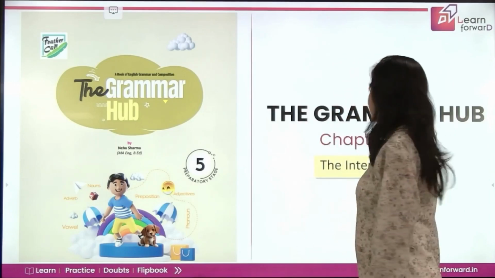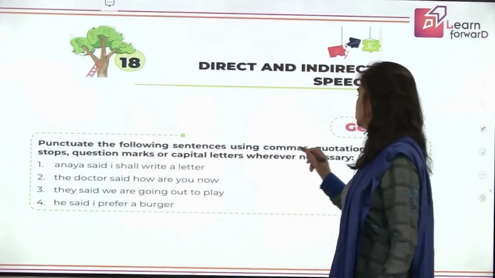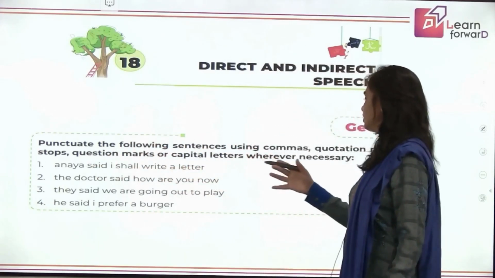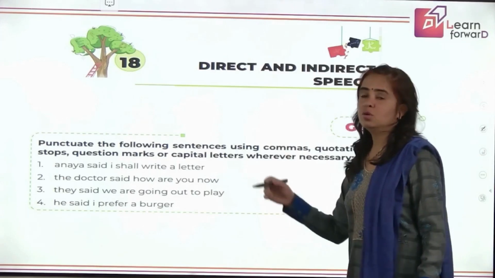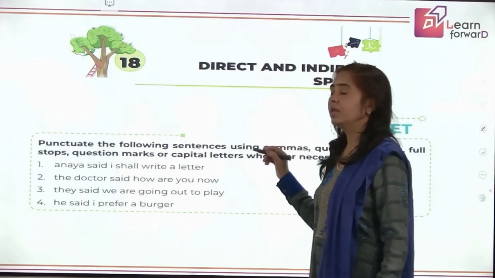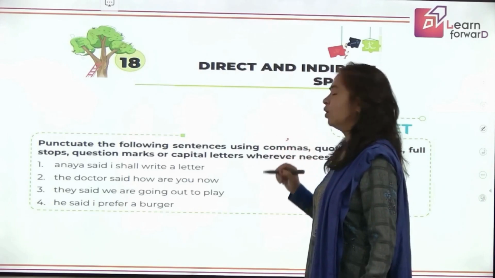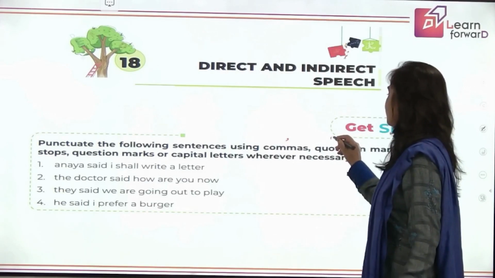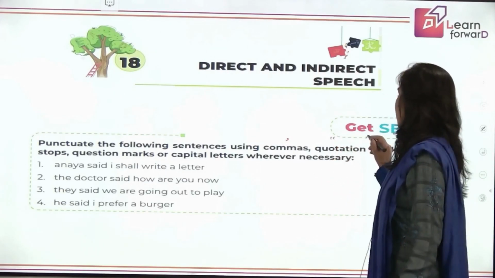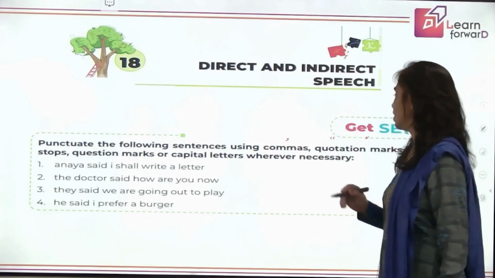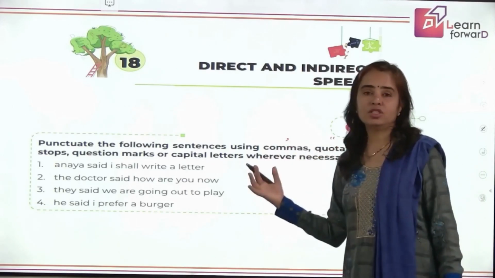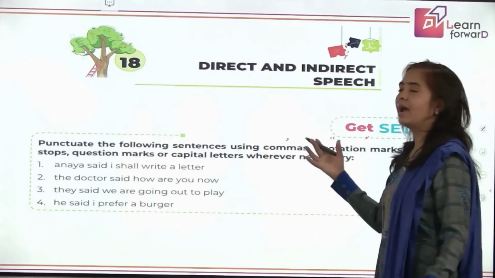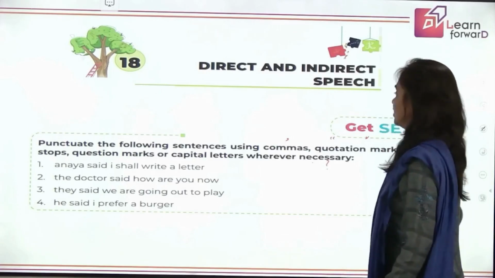Let's go ahead. Punctuate the following sentences using commas, quotation marks, full stops, question marks, or capital letters wherever necessary. So let's first recall what these punctuation marks are. This is your comma. So what are inverted commas? We say them quotation marks also. This is the opening of the quotation mark and this is the closing of the quotation mark. And the other punctuation marks, I'm sure you remember them. This is a full stop, this is a question mark and capital letters, of course you know. So let's do this now.